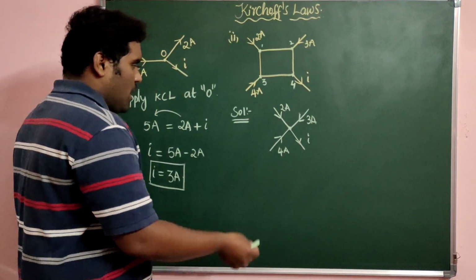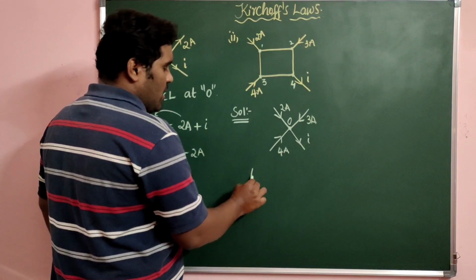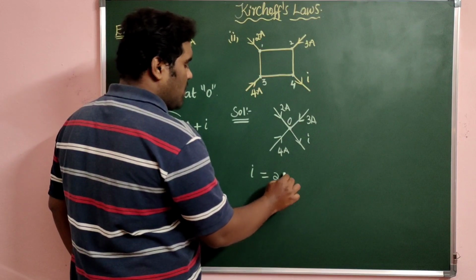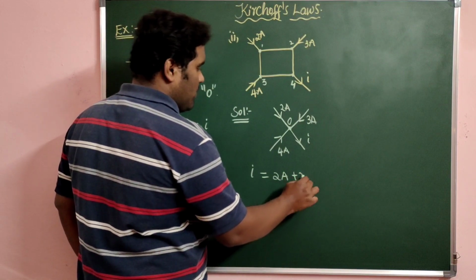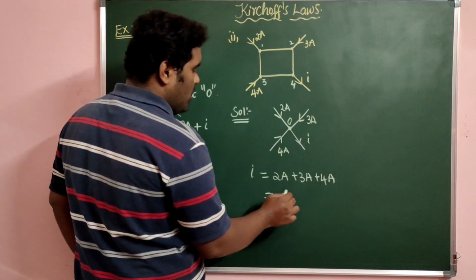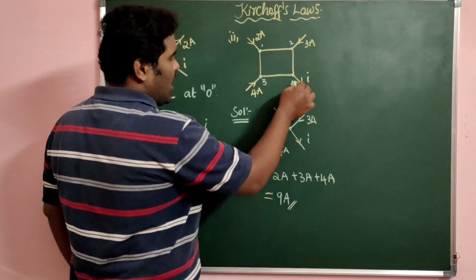Applying KCL at this junction O, the amount of current leaving the junction is equal to the amount of current entering the junction. Just adding up all the currents together, you will get 9 ampere. So the current I is 9 ampere.